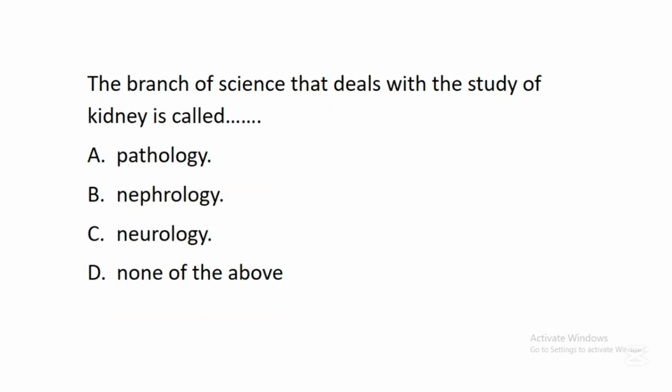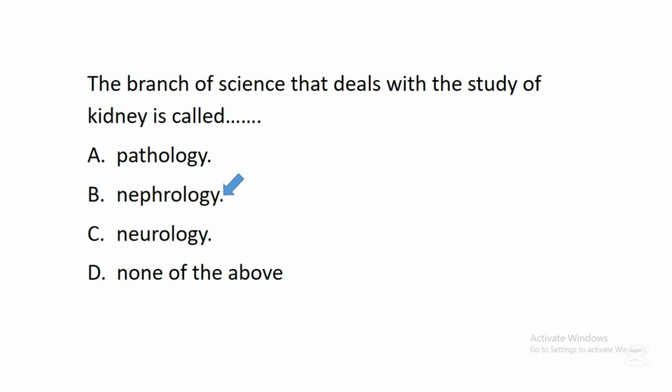The next question says, the branch of science that deals with the study of kidney is called dash. A. Pathology. B. Nephrology. C. Neurology. D. None of the above. In this question, the correct answer is B.